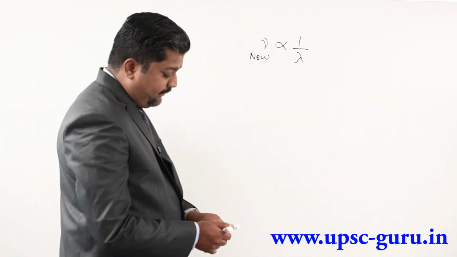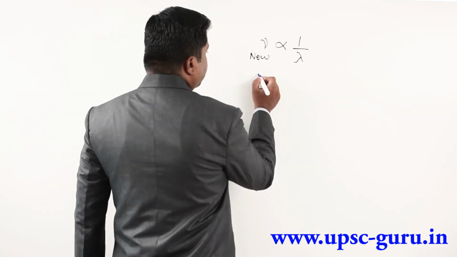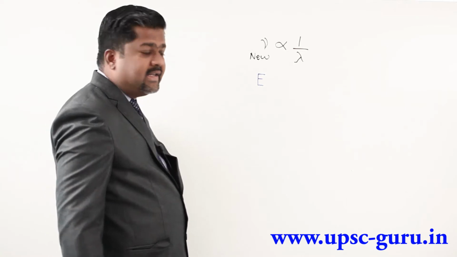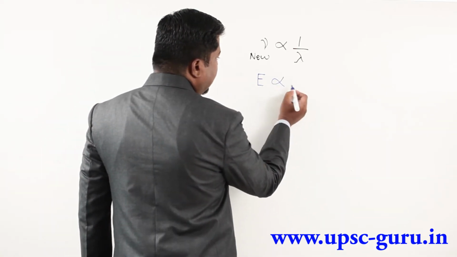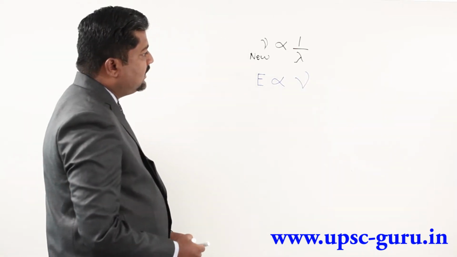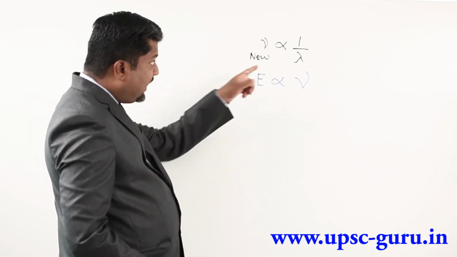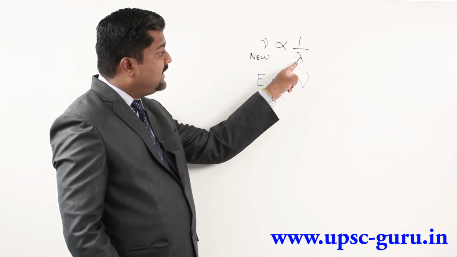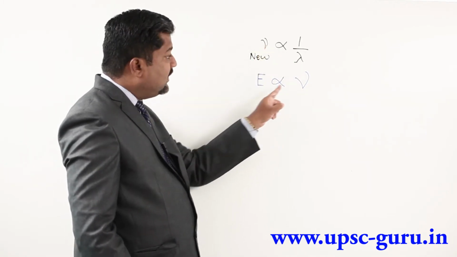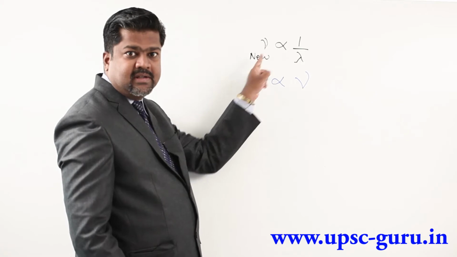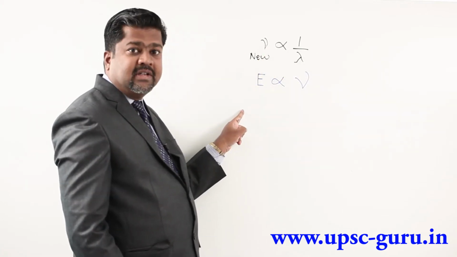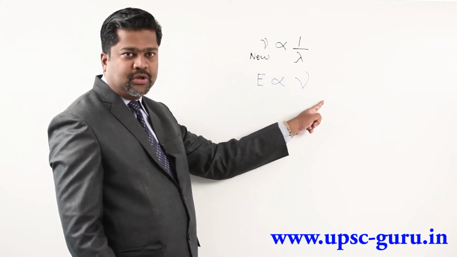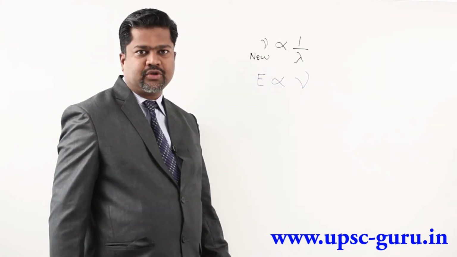So radiation is associated with energy, and there is a connection between the energy of radiation and the frequency of light. That connection is given as E, energy, is directly proportional to frequency. Purposefully I am writing here that nu is inversely proportional to wavelength. This increases, this decreases. Whereas here, this increases, this increases. This decreases, this decreases. So the sign is the proportionality sign, but this is directly proportional, whereas this is inversely proportional.